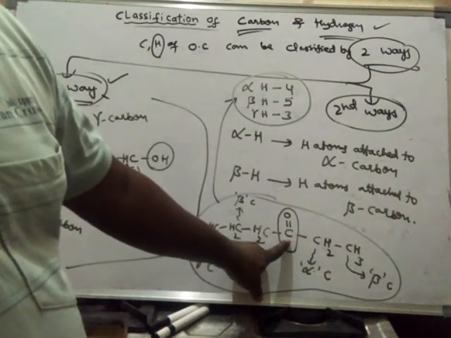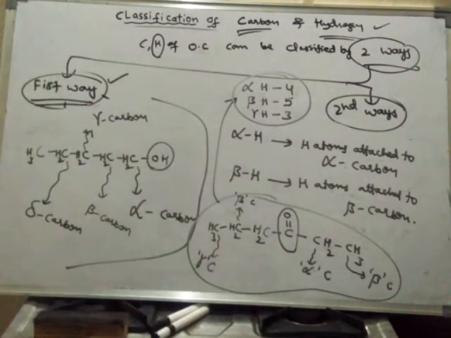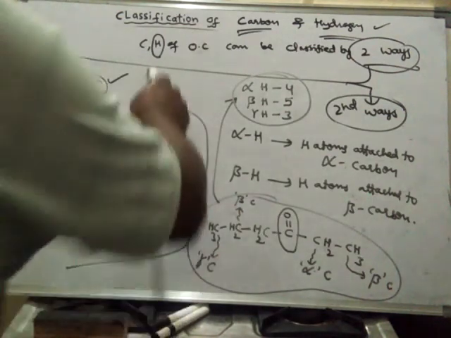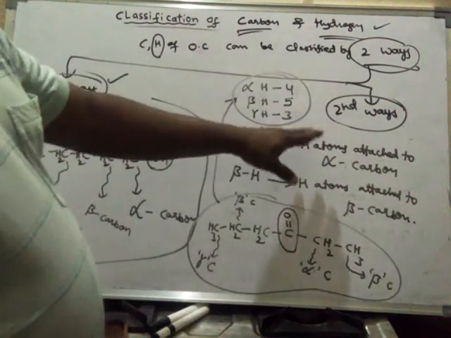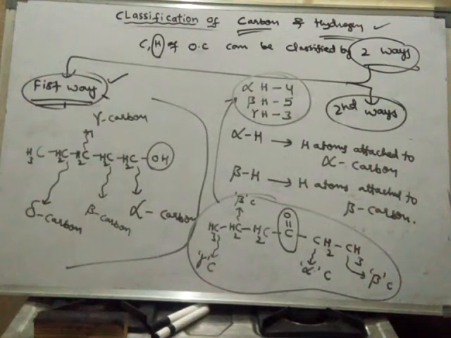It is a part of the functional group only. So like this, the second way of classification of carbons and hydrogens is also finished. All the carbons and hydrogens can be classified in this fashion. With this, the classification part is finished. We will learn the other things in the next class.